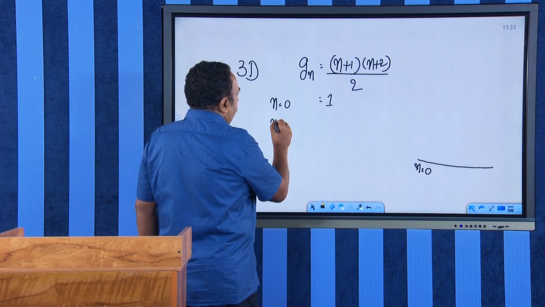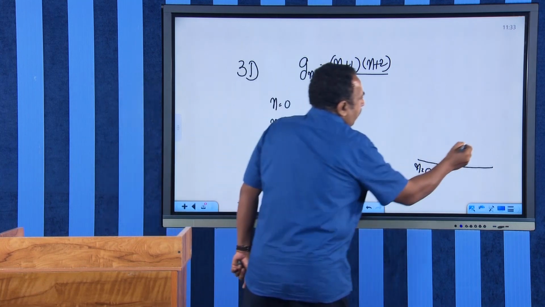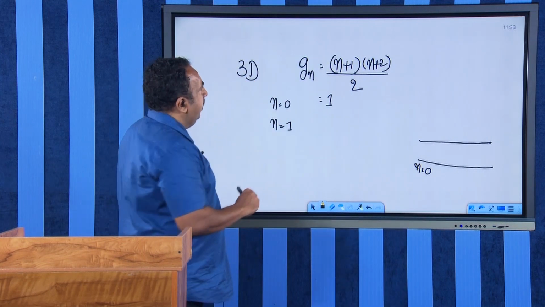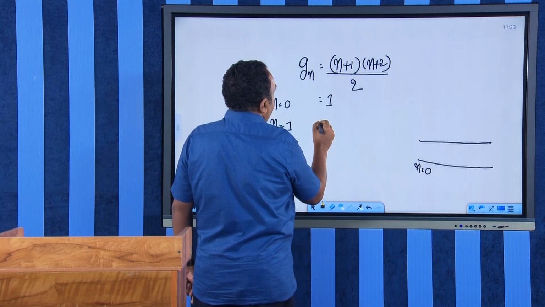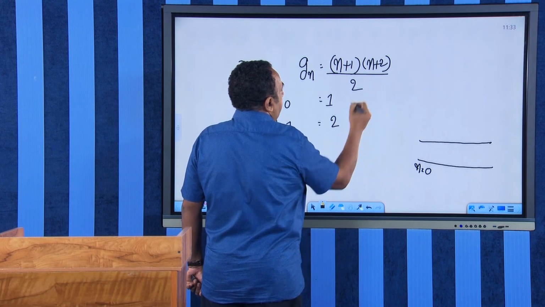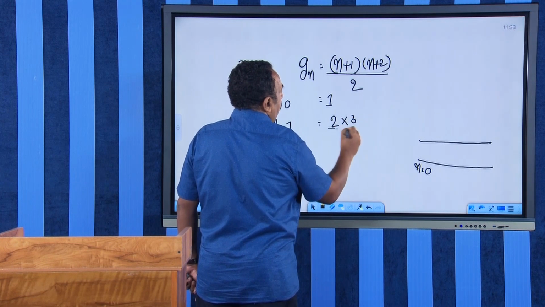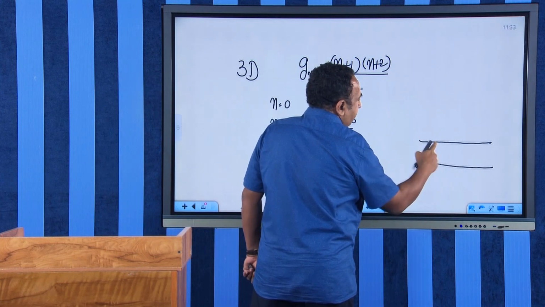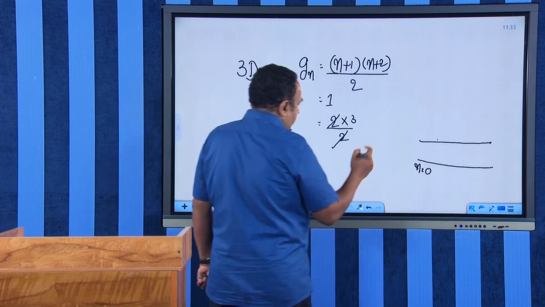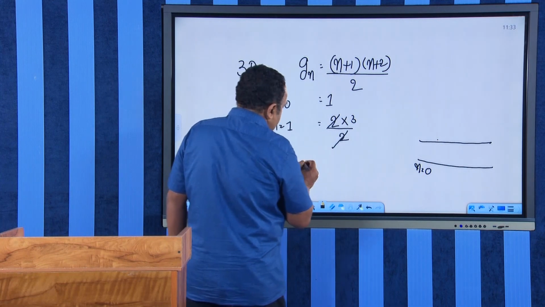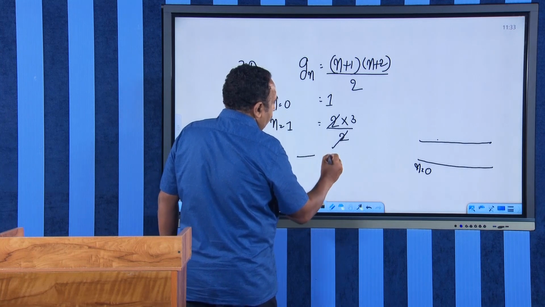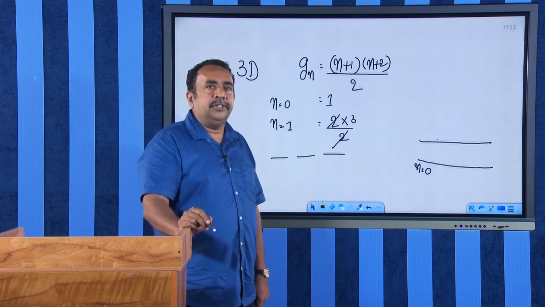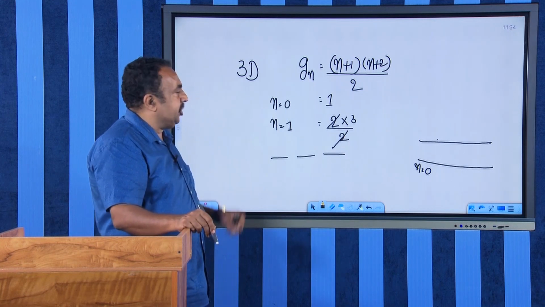If I put n equal to 1, I have the second energy level. This will be 2, and this will be 3, so 2 into 3 whole divided by 2, I will get 3. Therefore, instead of this 1, what I will have is 3 states having the same energy. I will have the same energy with 3 states.